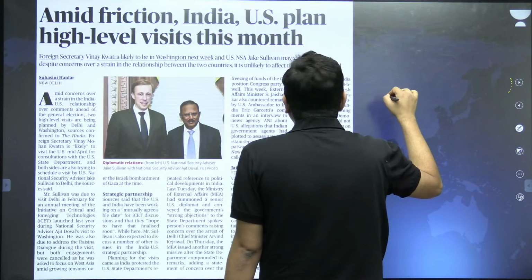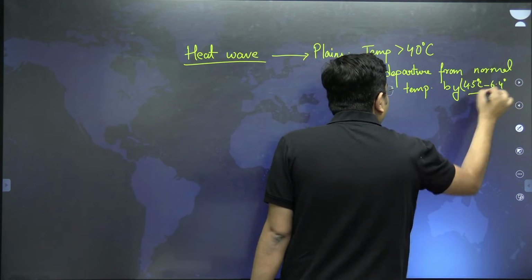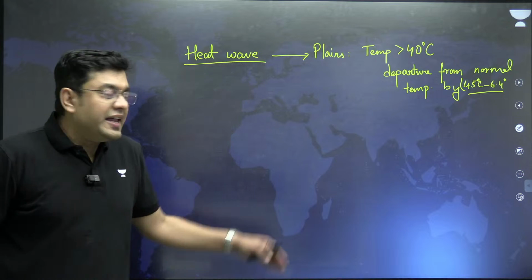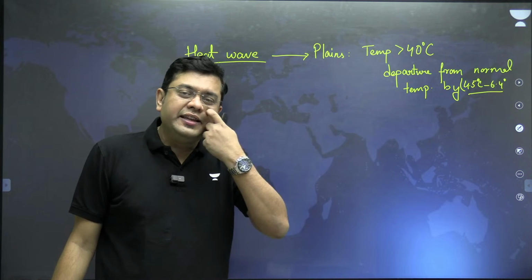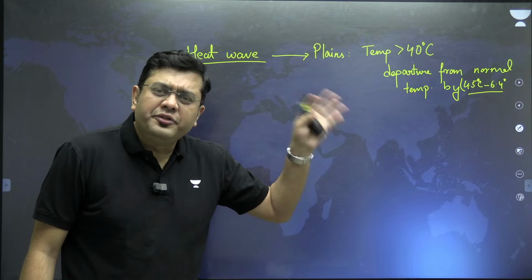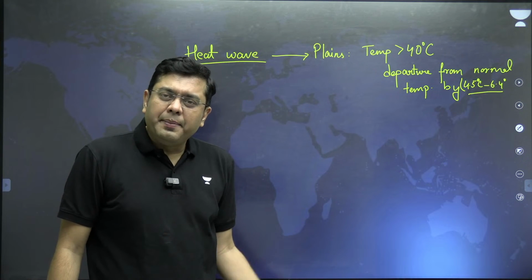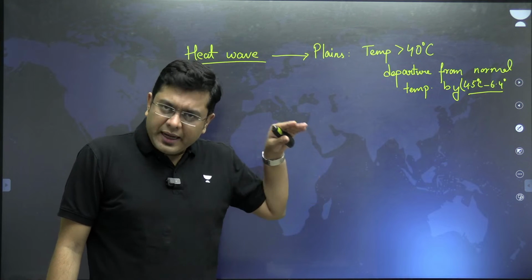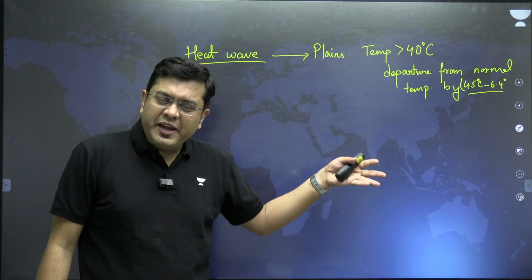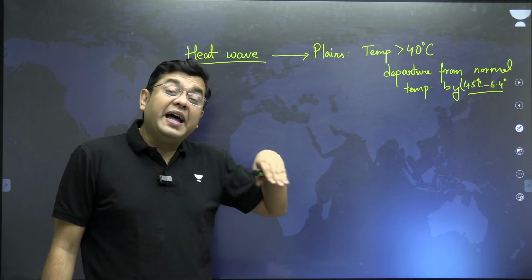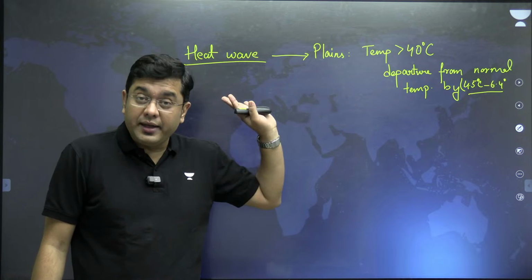That is, let's suppose the normal ideal temperature that should be experienced, let's suppose in Hyderabad. In Hyderabad, if the normal temperature on any particular day which has to be expected is 34, but that region is experiencing 40 degrees.